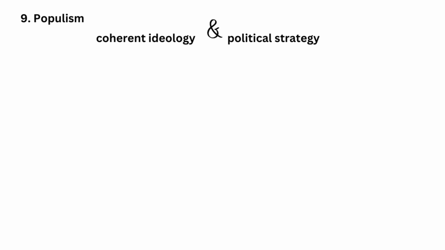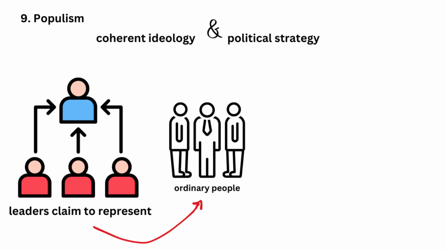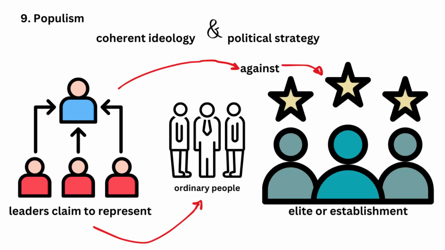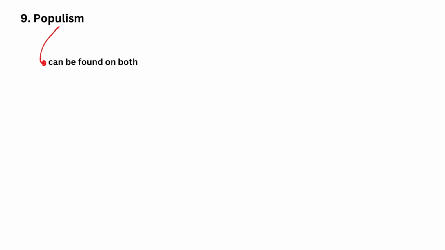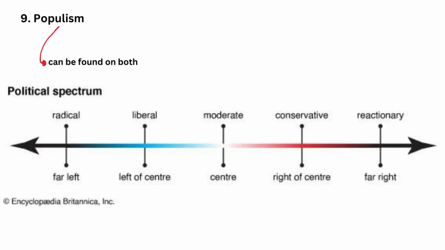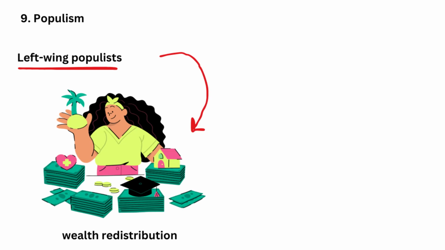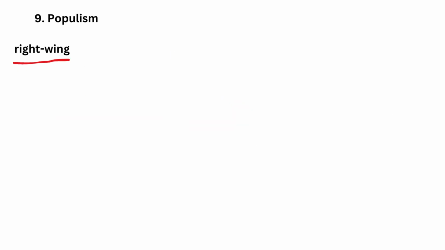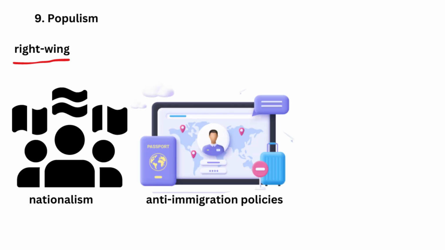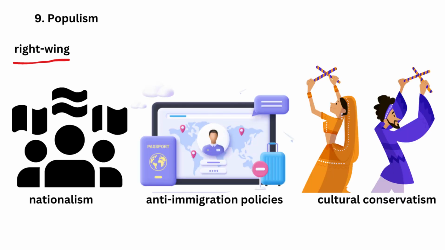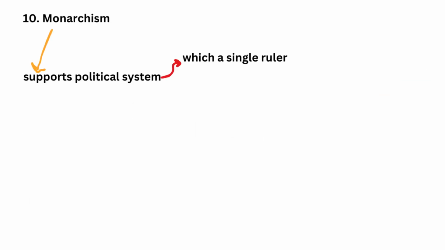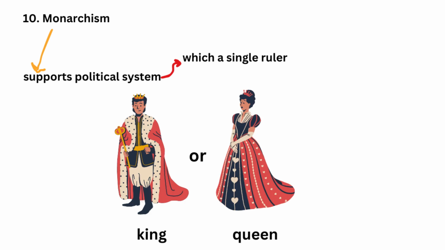9. Populism. Populism is less of a coherent ideology and more of a political strategy, where leaders claim to represent the ordinary people against the elite or establishment. Populism can be found on both the left and right of the political spectrum. Left-wing populists may advocate for wealth redistribution and social welfare, while right-wing populists may emphasize nationalism, anti-immigration policies, and cultural conservatism.